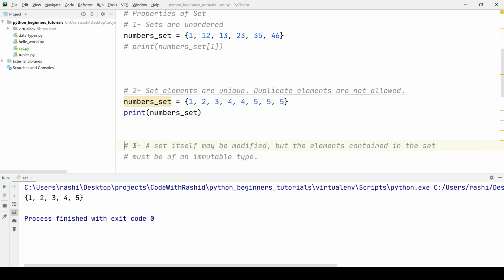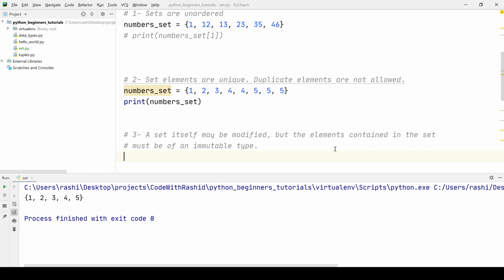Now let's look into the third property. That is, a set itself may be modified. It means that we can modify the set, but the elements contained in the set must be of an immutable type. So we cannot have any kind of mutable object inside the set. Let's define our test set.